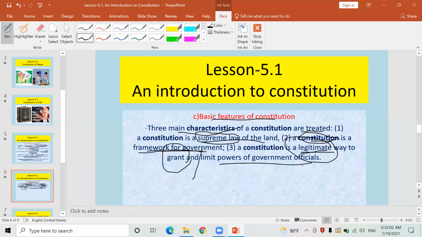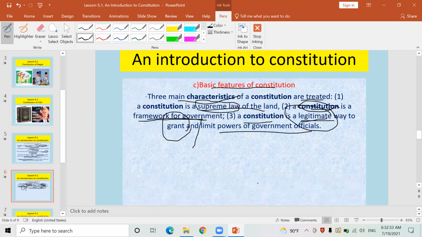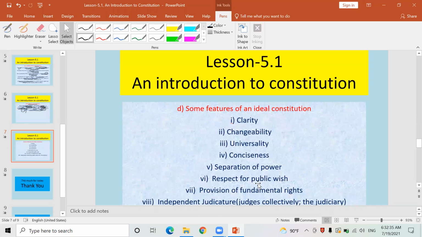At present, a government has recently been formed under the leadership of Sher Bahadur Deuba. I have told you already. It has been legitimized by the present constitution of Nepal. What is the present constitution of Nepal? Constitution of Nepal 2072 BS. It has given recognition to the present government, which replaced the government of KP Sharma Oli. Now look here. Now let's discuss some other features of an ideal constitution.